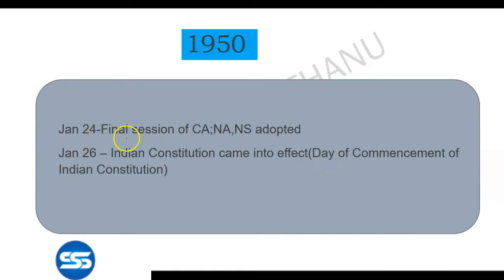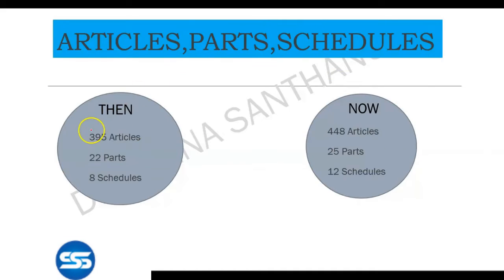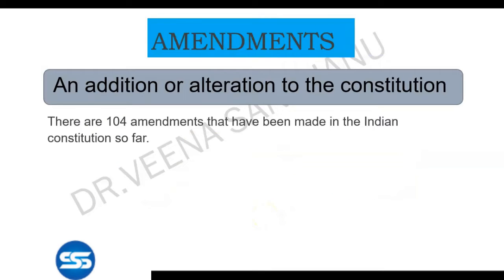1950, Jan 24, final session of the Constituent Assembly. National anthem and national song were adopted. Jan 26, the Indian Constitution came into being; that is the day of commencement of the Constitution. So this much we learned, and also that 395 articles, 22 parts and 8 schedules were there. Now 395 has become 448 plus, 22 parts became 25 parts, and 8 schedules became 12 schedules. So you already dealt with this amendment.